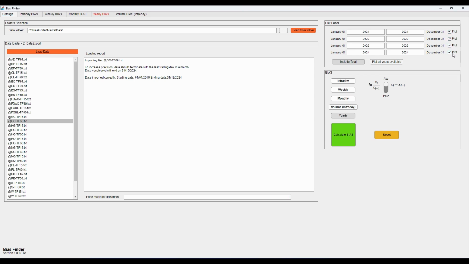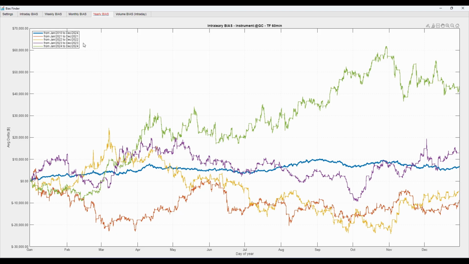Let's see if this uptrend has been consistent over the past 4 years, and confirm it with the market data we have available. Here we observe 2021, 2022, 2023, and 2024. 2021 in this case seems a bit of an outlier compared to the others. From 2022 to 2023, we see a fairly consistent upward trend until April. Then, this uptrend is followed by a sort of summer decline, and only in 2024 does the trend continue to rise for the rest of the year.